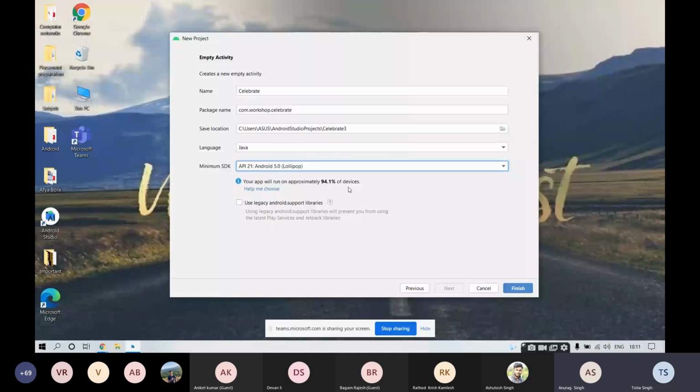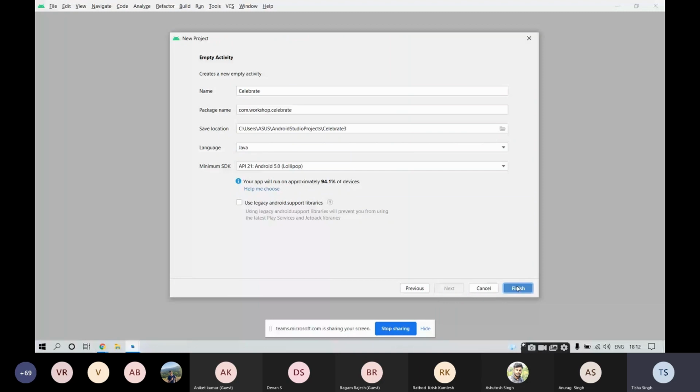Hello, Tisha, sorry to disturb you. Yes, there are some queries in the chat section as well, so I would recommend you also look at them meanwhile. Okay, yes, I'm able to see it. Aniket is asking which activity we have to select. You need to select the empty activity.